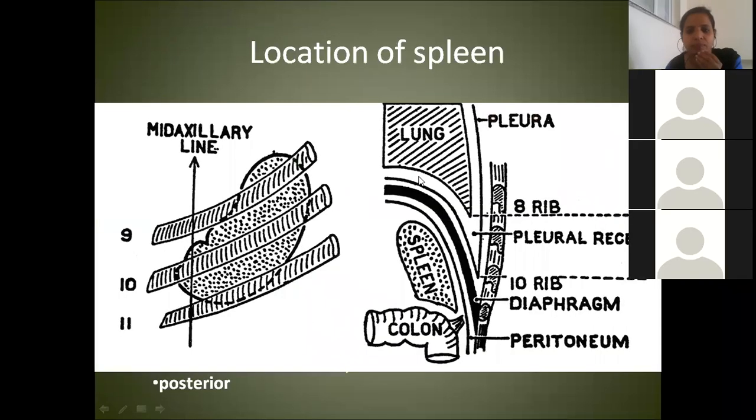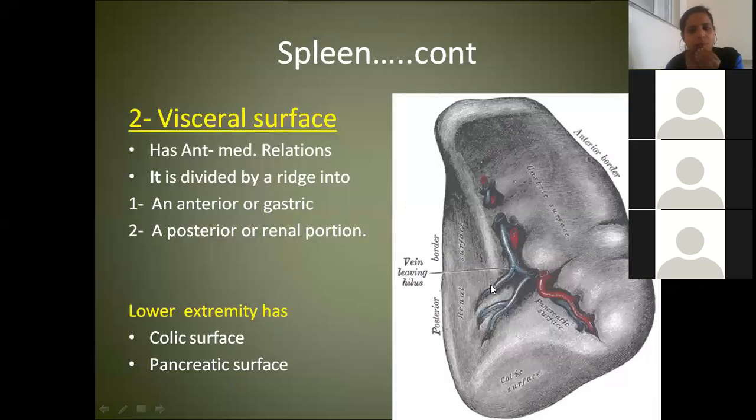Okay, then this is one more close-up picture which helps us to understand that it is lying over the ribs. See, this is the mid-axillary line. Mid-axillary line means this is the lateral end. Okay, and this is the medial end. Okay, so the spleen is separated from the lung by means of the costodiaphragmatic recess. Okay, now what is the name of this surface? Visceral surface.